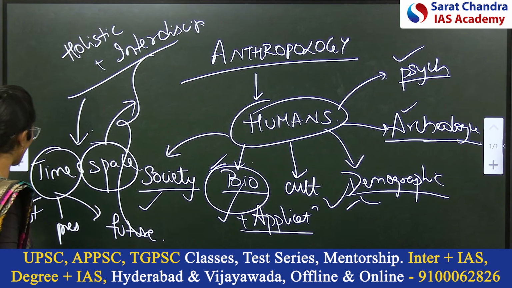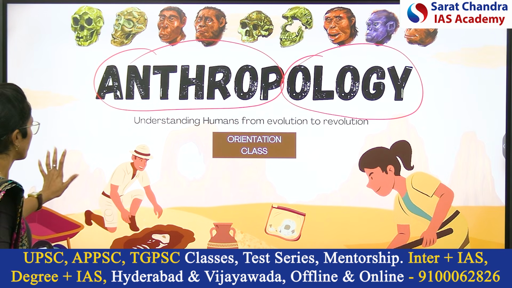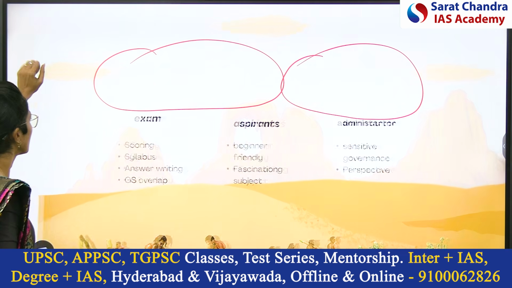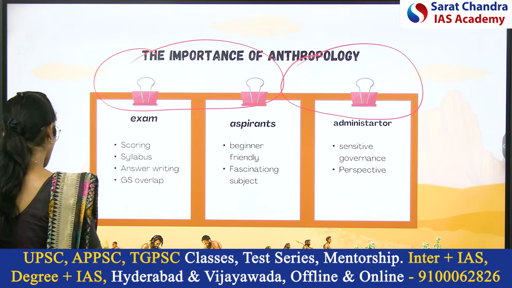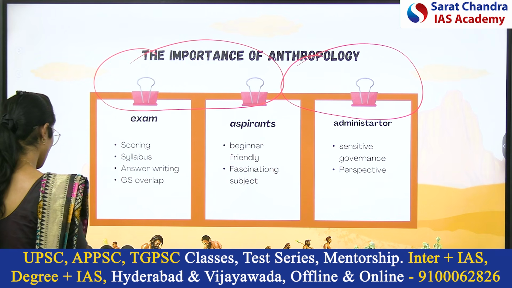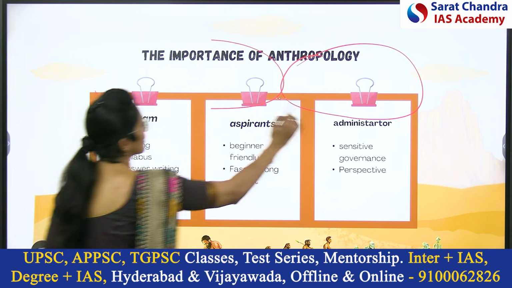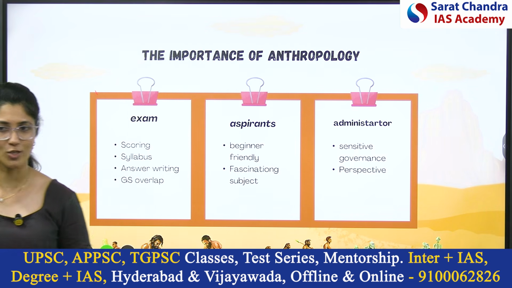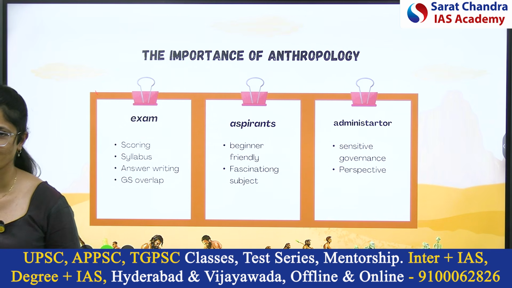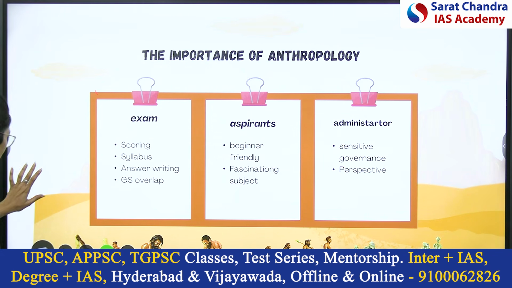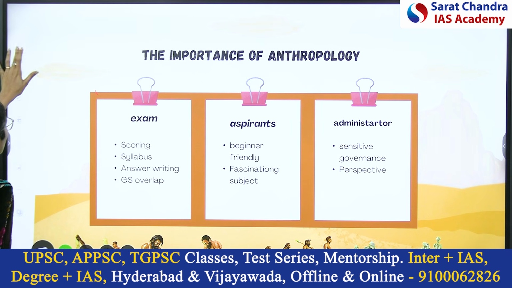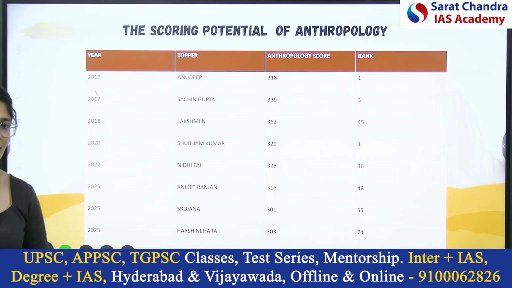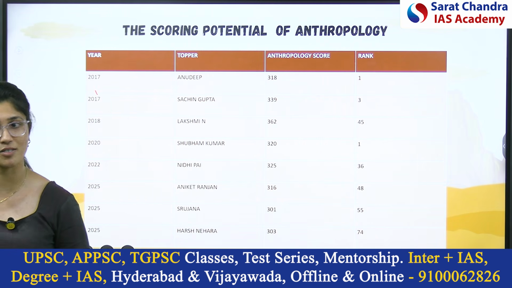What is the importance of anthropology for the exam? Scoring potential. What is the scoring potential? Look at the statistics. There is a scope to score 300 plus marks out of 500 from the optional.